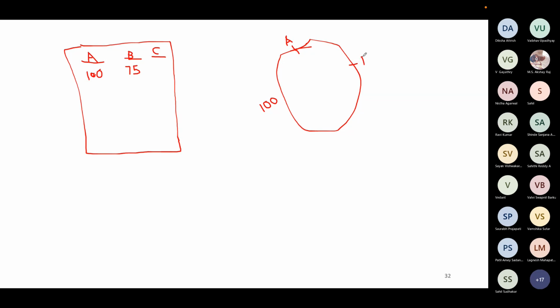Suppose this is B. Now this means that this part, from here to here, is going to be 75, which means the smaller part from here to here is going to be 25. Which means C is automatically going to be 25.